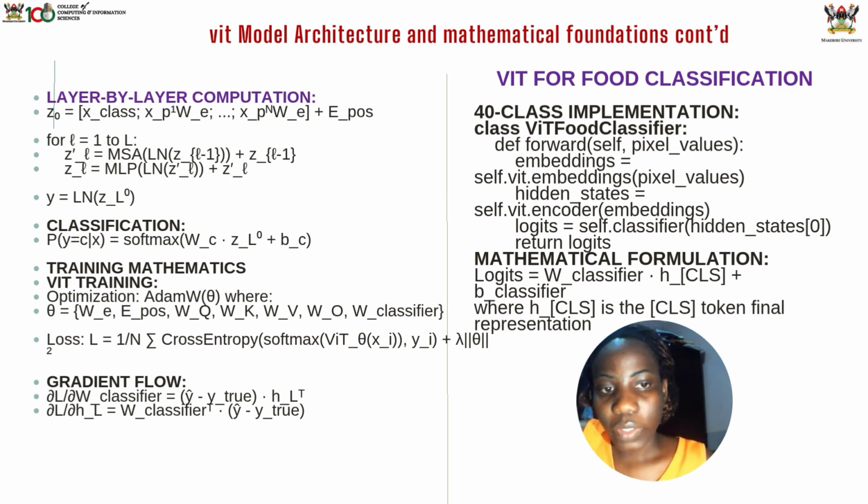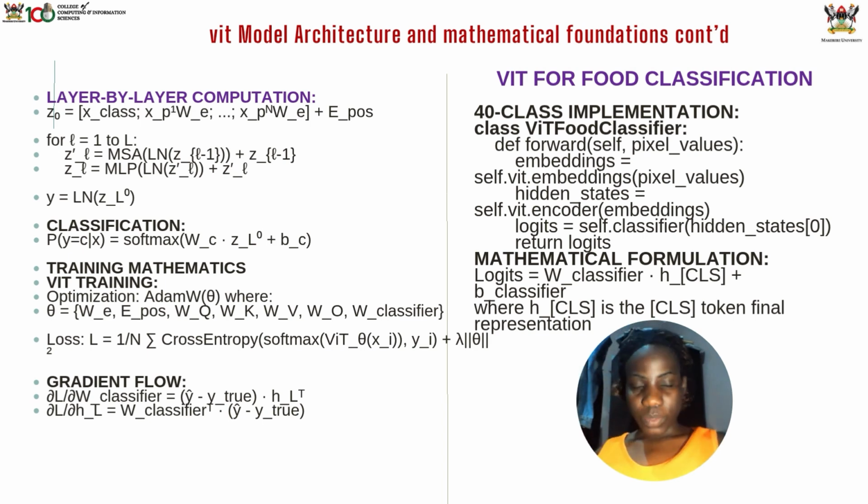When all these layers are done, the token is passed into a final classification layer. The output is a probability distribution over the 40 foods that are in the model, telling us what food is most likely to be in that image. The model was trained using cross entropy loss and optimized using Adam, which balances learning and regularization. You can put it in simple terms.